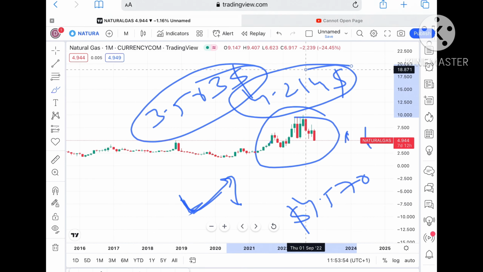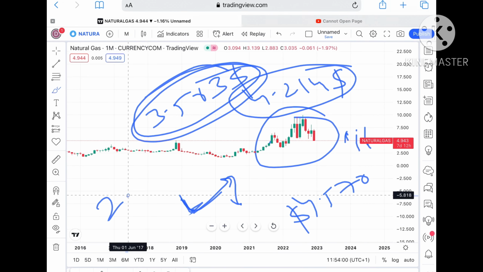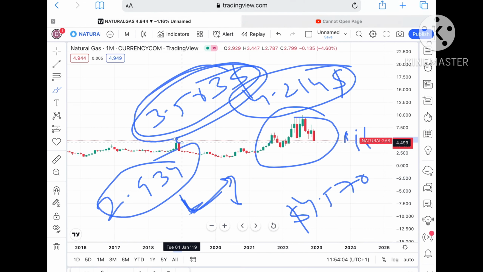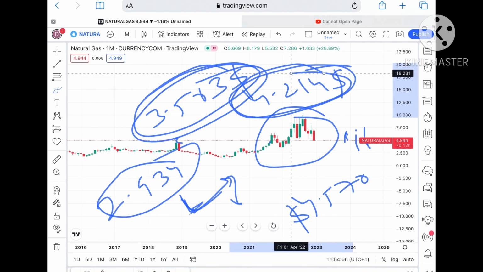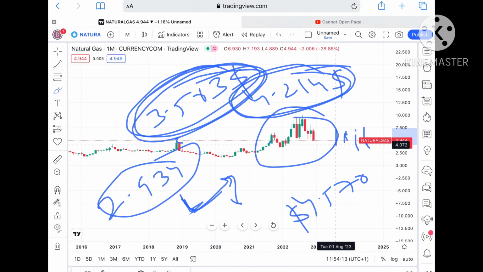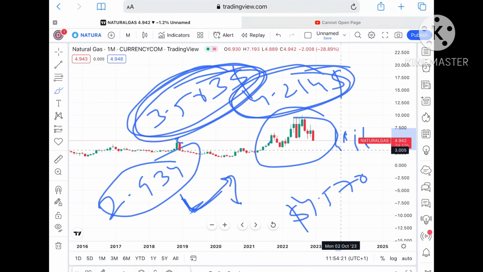Once it moves below this level, we can see a level of $3.503, and from there we can see it move further down towards a level of $2.934. Okay, so you have to keep this in mind. Once it doesn't sustain this particular support, chances of touching 4.21 are there. From there we can see a level of $3.563, and if that level also doesn't sustain, we can see it move further low. After moving towards a level of 4.2, we can see a level of 3.52, and another support of $2.934.